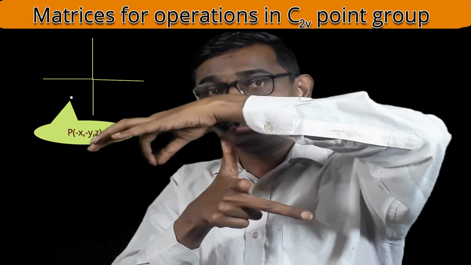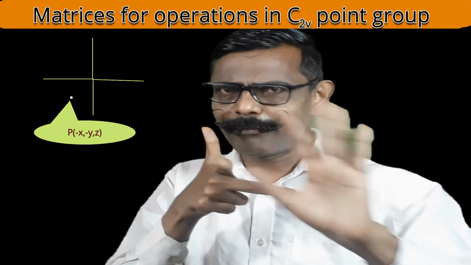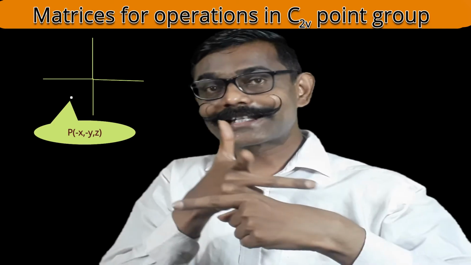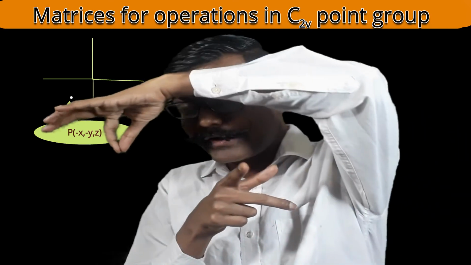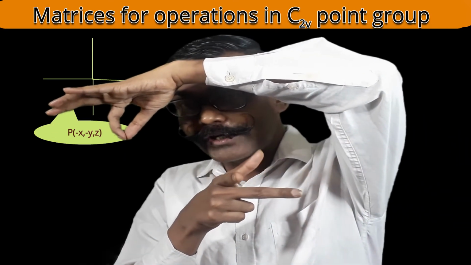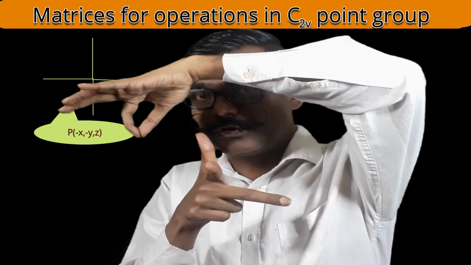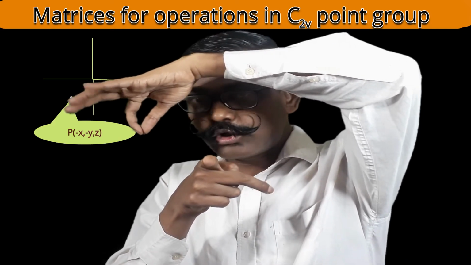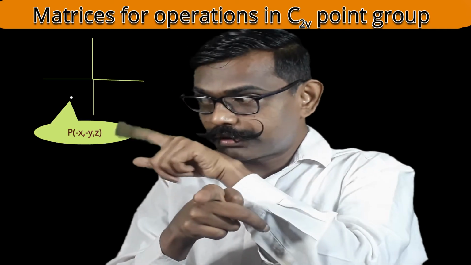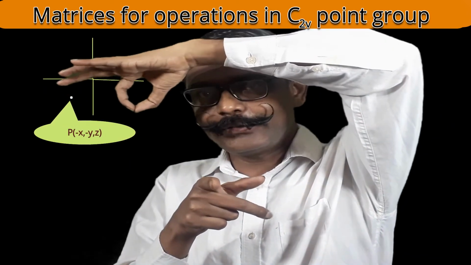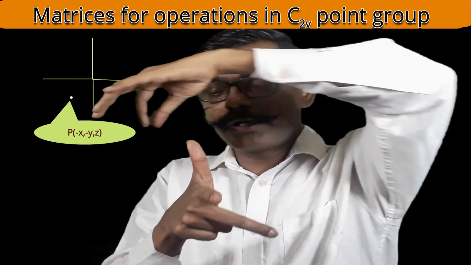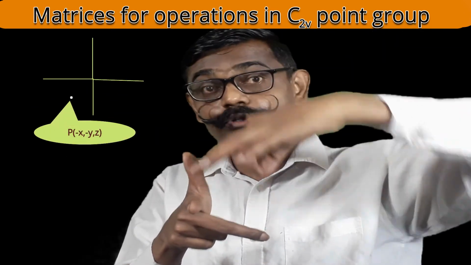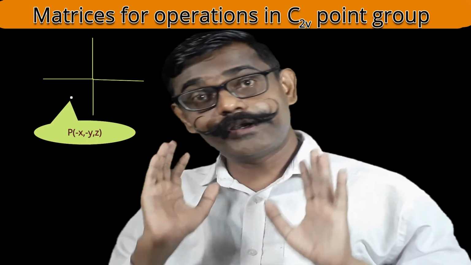Now in this position, how are the coordinates? One by one let us discuss. What about the x coordinate? Here the x coordinate was positive, now it is negative. So what is the coordinate of this point, x positive or negative? It will be negative. What about the y coordinate? Y coordinate is positive towards you. Y coordinate towards me is negative. So what is the coordinate now for y? Negative. What about the z coordinate? Previously the point was here, z coordinate was positive, now the point is here, z coordinate remains positive. So the z coordinate has not changed.